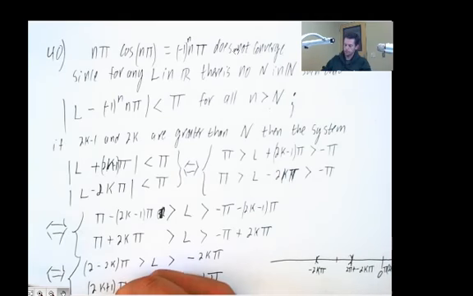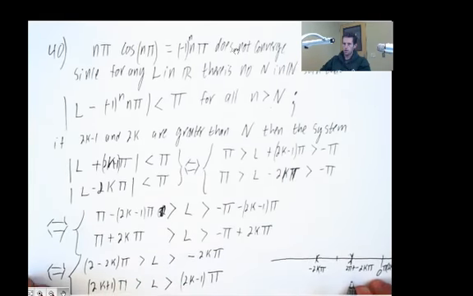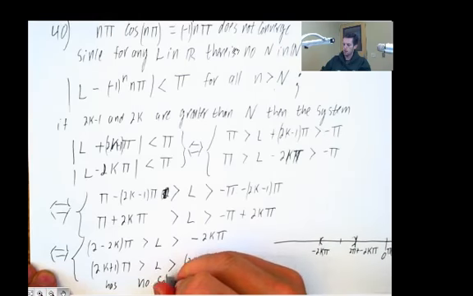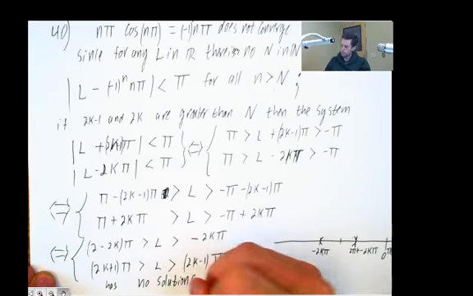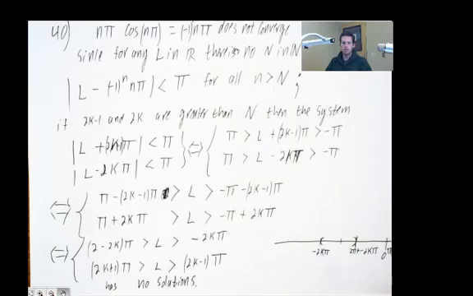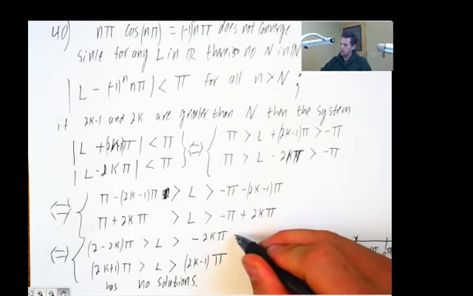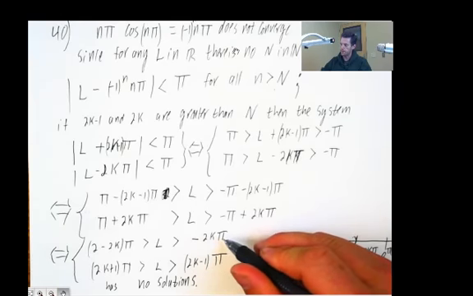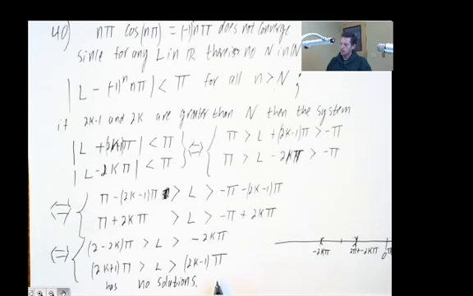No solutions. Okay, we could probably think about this a little bit more and put in extra inequalities right here and say that the smallest k could be as something, and the largest k could be as something. But I'm pretty content with this, that negative 2k pi will always be a negative number, and 2k pi will always be a positive number, so we're really just getting two disjoint intervals here.